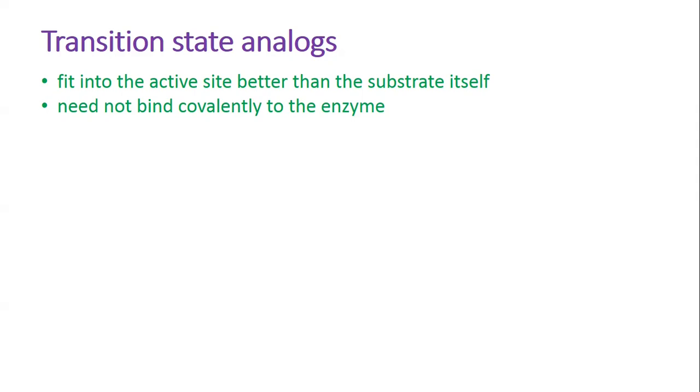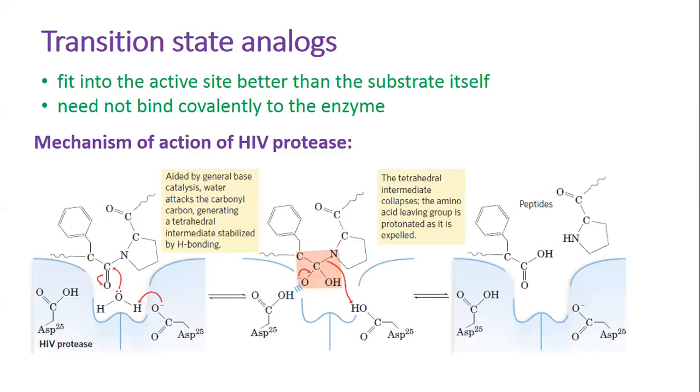The human immunodeficiency virus is a causative agent of acquired immune deficiency syndrome. Most of the viral genes are translated into large polyproteins, which are cut by the HIV protease into the individual proteins needed to make the virus. The powerful anti-HIV drugs, called protease inhibitors, were designed in part as tight-binding transition state analogs.